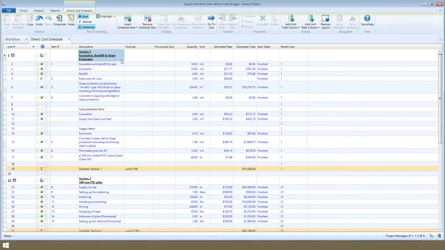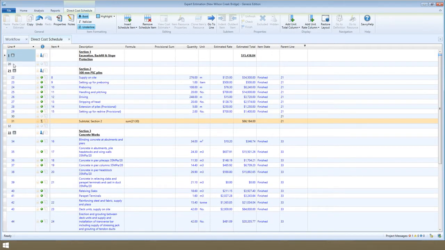Indenting under a text-only item, that is an item without a quantity, makes the text-only item a header item, as indicated by this icon in the information column. We can now click here to collapse all the sub-items into the header item.